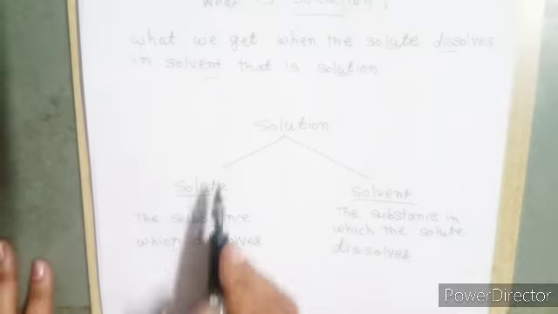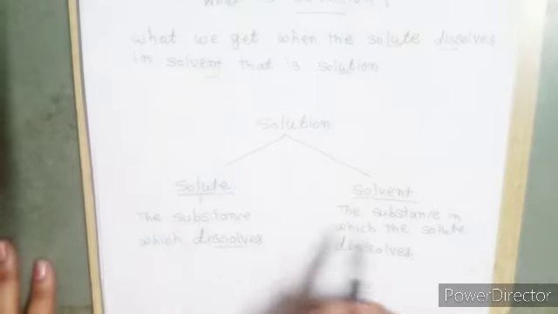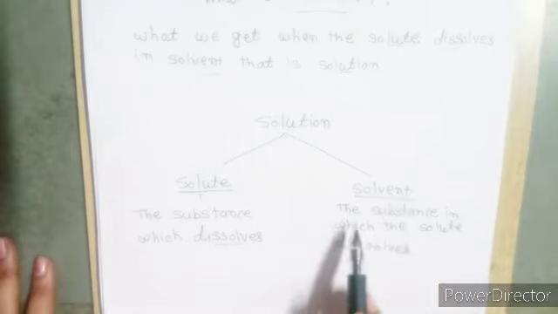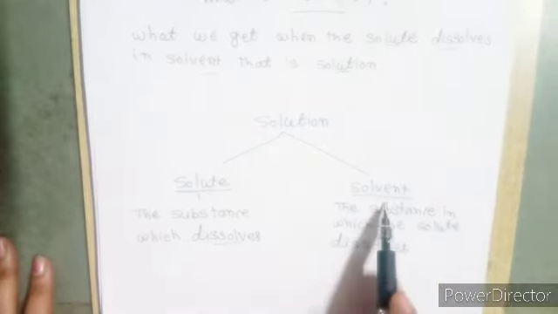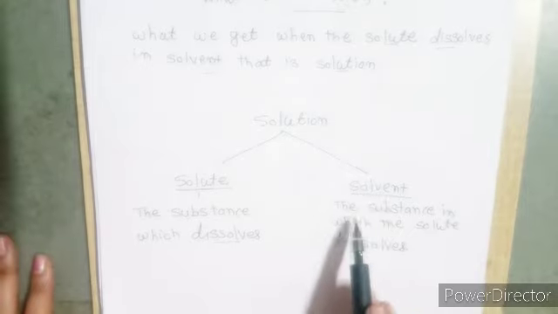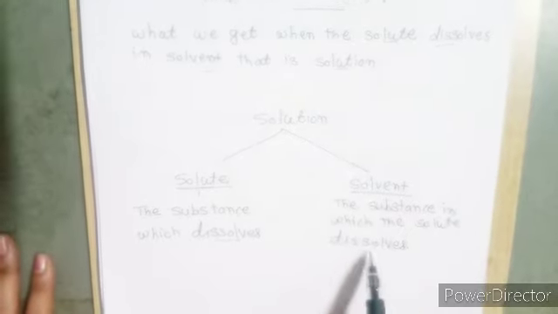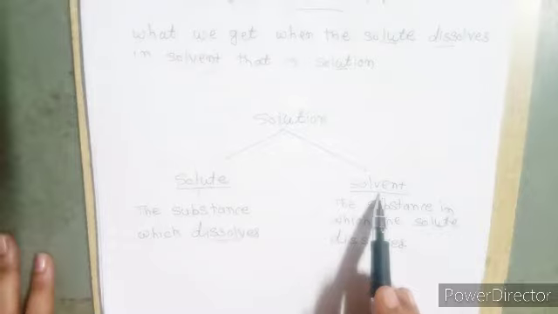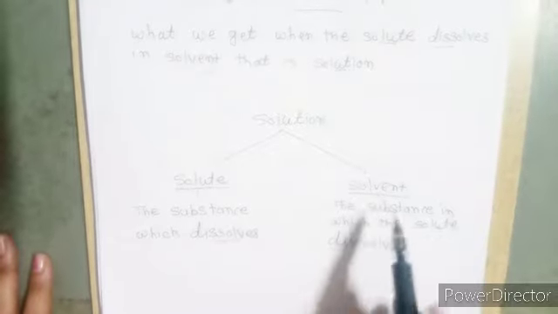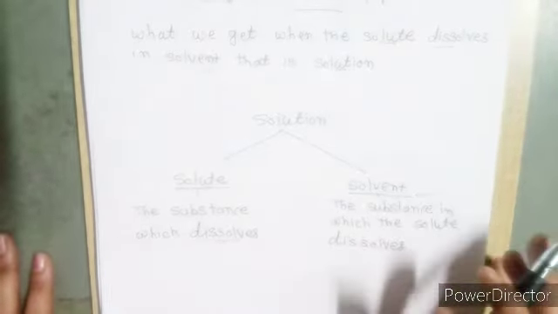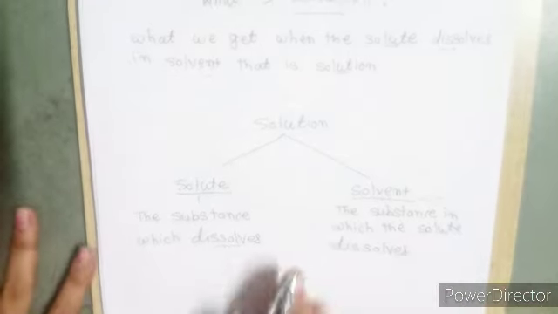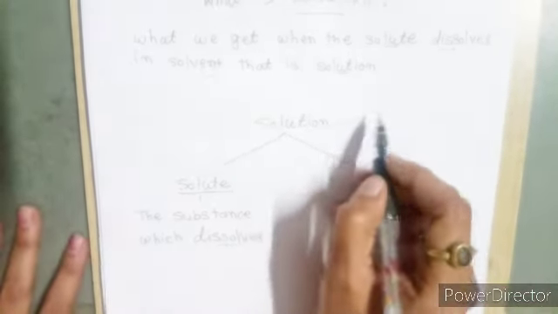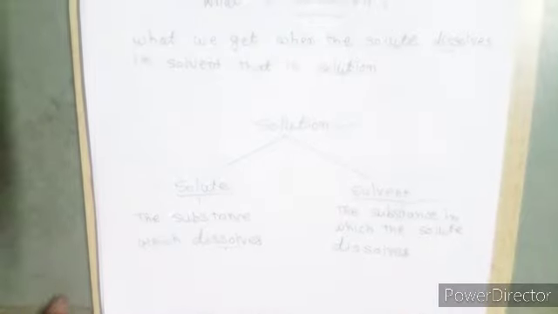जो पदार्थ विरघळतो तो solute. Solvent: the substance in which the solute dissolves, it means solvent. ज्या पदार्थामध्ये विरघळतोय तो पदार्थ म्हणजे solvent. Understand? Now we learn the solution by a small experiment.